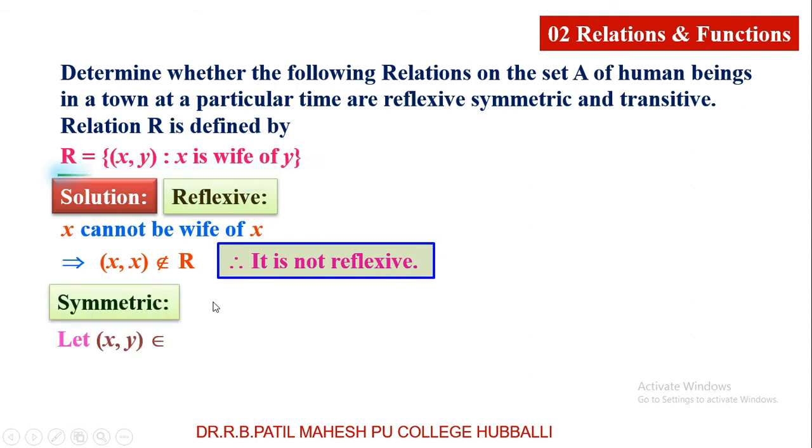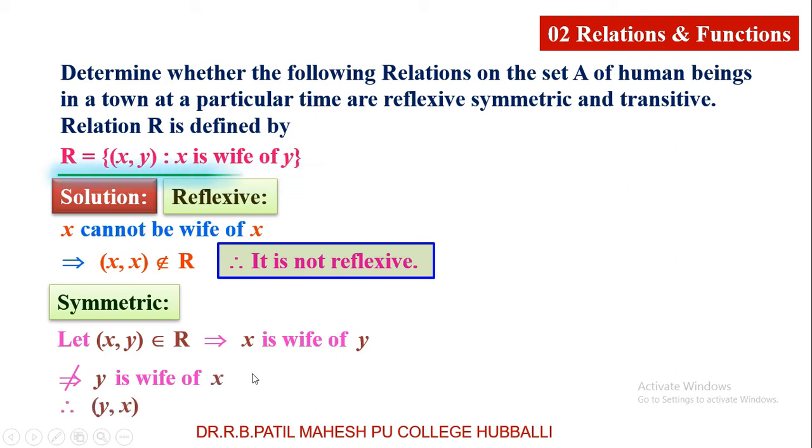Next, symmetric. Let (x, y) belong to R. Meaning of this is x is wife of y. Dear students, (x, y) belongs to R implies x is wife of y, as I told you. Now, is y wife of x? Absolutely no. Friends, y is male here. So, y cannot be wife of anybody because of male. Therefore, it does not imply y is wife of x. Hence, (y, x) does not belong to R. Therefore, this relation is not symmetric.